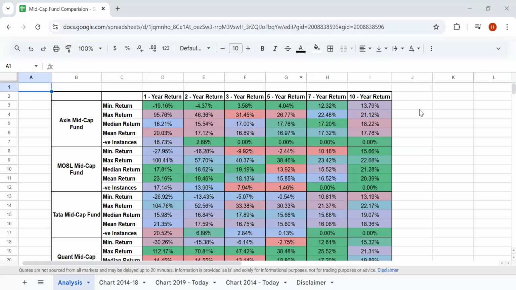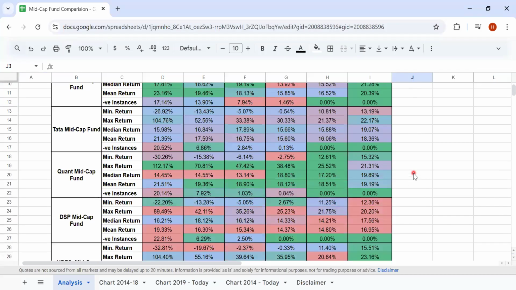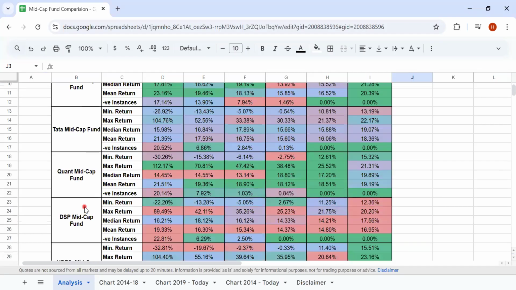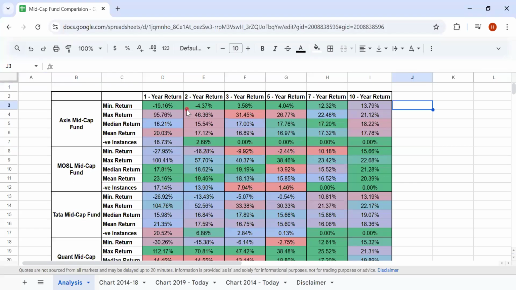So in today's video, we shall analyze the different mid-cap funds. We are looking at Axis, Motilal Oswal, Tata, Quant, DSP, and HDFC mid-cap fund. Again, the comparison is across different time horizons: 1, 2, 3, 5, 7, and 10 years.